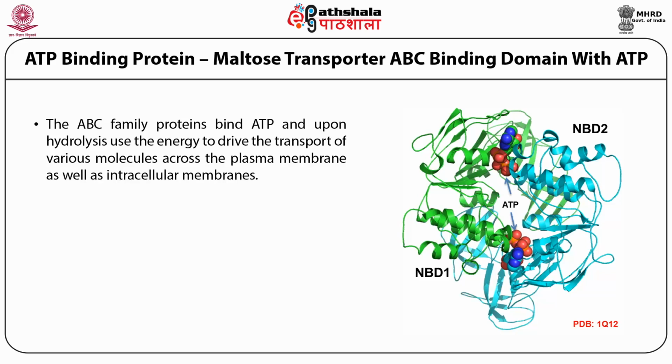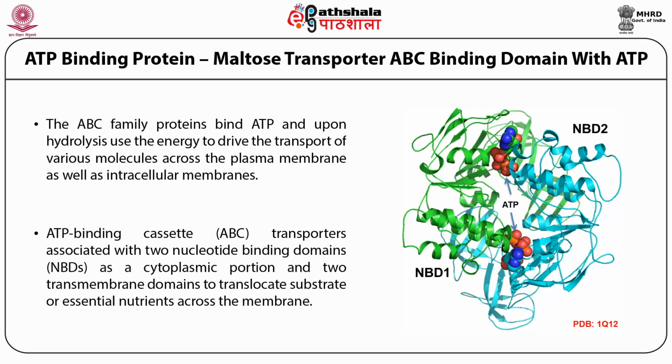So these ATP binding proteins, or ABC family proteins, consist of multiple subunits. One is the ATP binding cassette associated with two nucleotide binding domains as a cytoplasmic portion, and two transmembrane domains to translocate substrate or essential nutrients across the membrane.